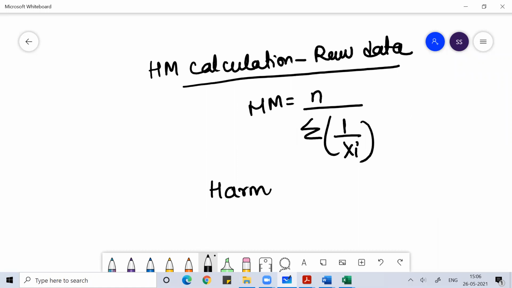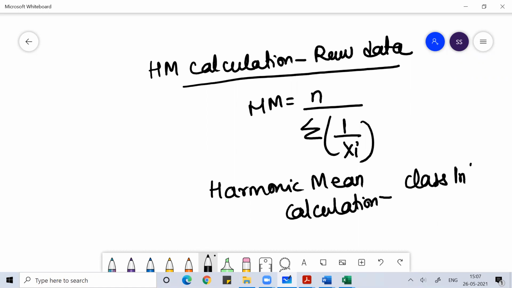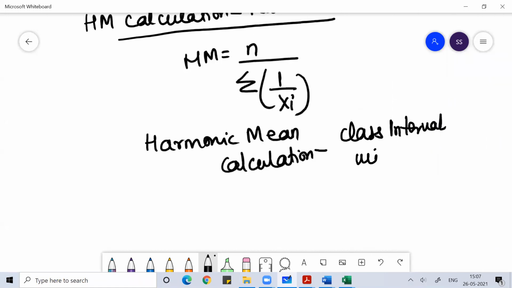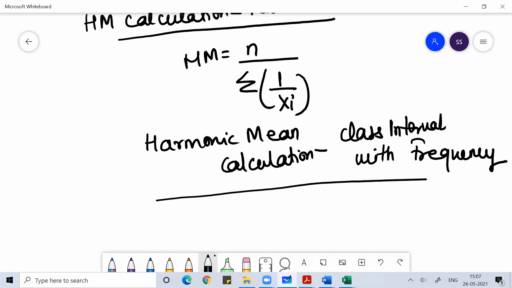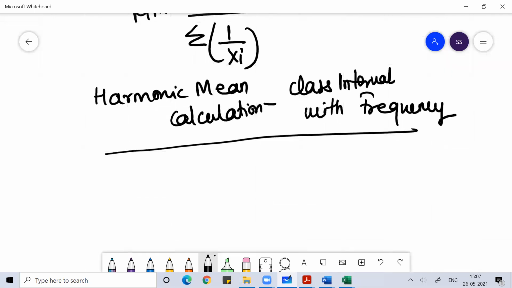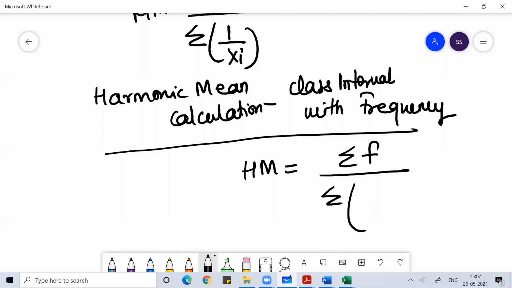Similarly, for harmonic mean calculation if you have a class interval with frequency, the formula of harmonic mean is n divided by, where n means the sum of f, so better write the sum of f divided by the summation of fi by xi.